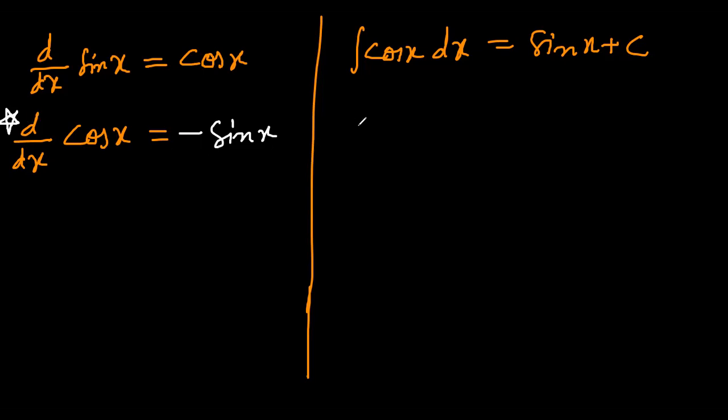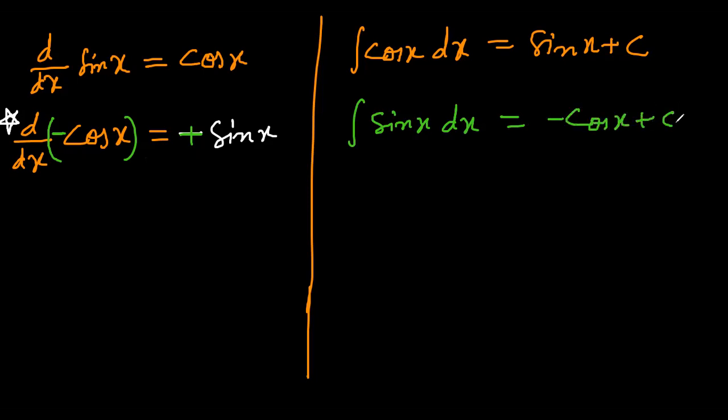Then I want to find the integration for sine x. So what I am going to change is to multiply both sides by negative. The derivative of negative cos x will be minus into minus, which becomes plus sine x. Yes, derivative of negative cos x would be plus sine x. That means integration of sine x dx will be equal to minus cos x plus c.